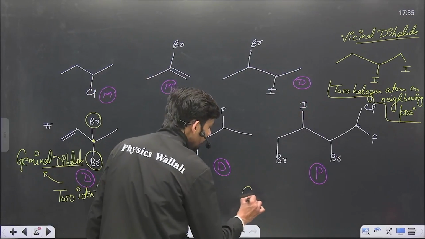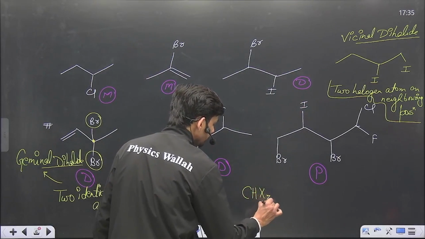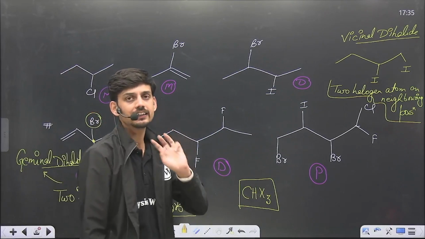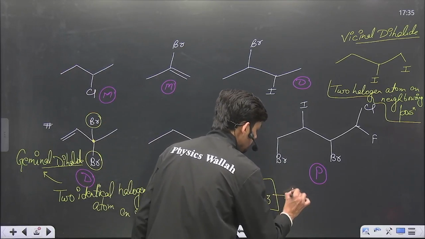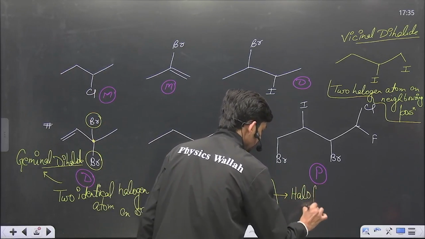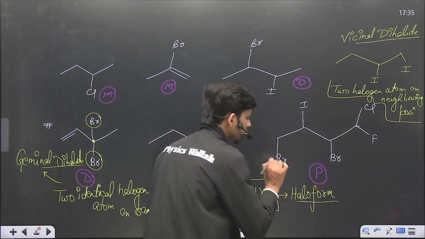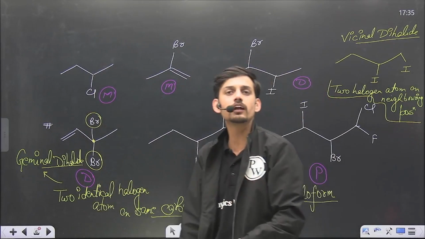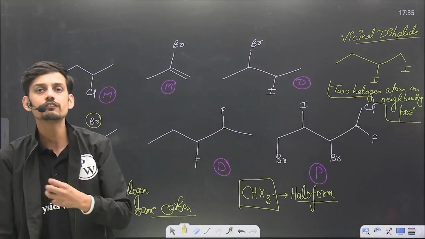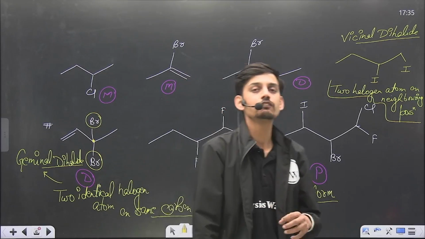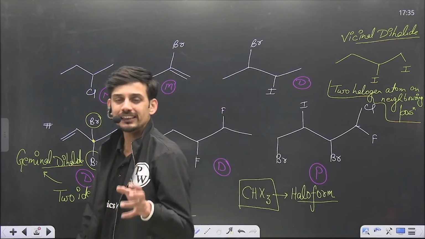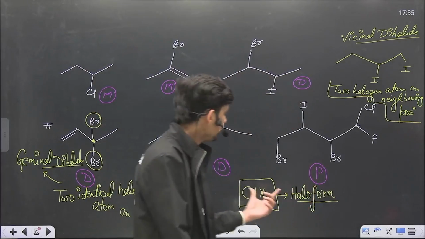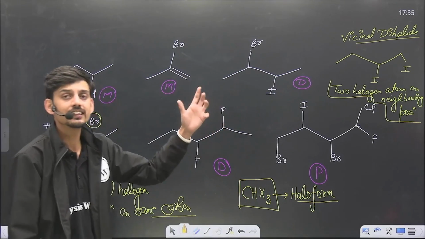Similarly, the trihalogenated hydrocarbon of this type, CHX3, when methane has three identical halogen atoms, then trihalogenated compounds of such type are called haloform. So if there is CHF3, it will be fluoroform. CHCl3, it will be chloroform. CHBr3, it will be bromoform, and CHI3, it will be iodoform. So these are some specific categorization or naming for certain polyhalogenated hydrocarbons. For example, in this trihalogenated and dihalogenated, we have certain specific names.